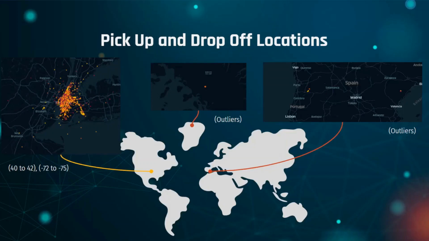Here you can see a visual illustration of the pickup locations on the world map. Most data points are located correctly around New York City, with coordinates ranging from 40 to 42 degrees and negative 75 to negative 72 degrees. However, there are some outliers identified in Spain and in North Pole, all of which will be dropped from the dataset. We used a bounding box to remove those points outside of New York City.